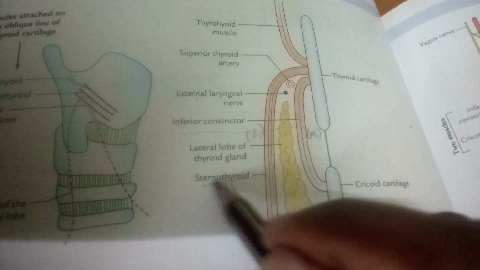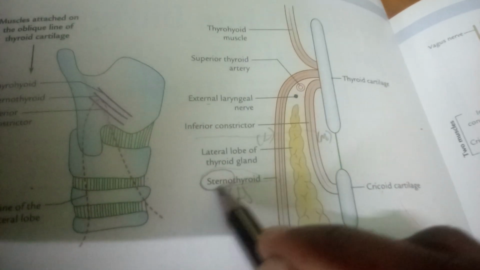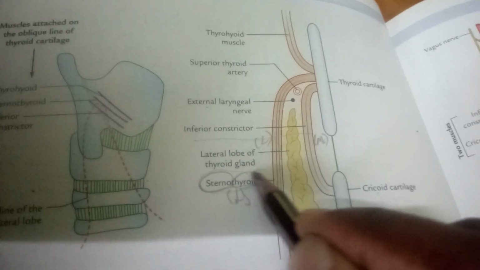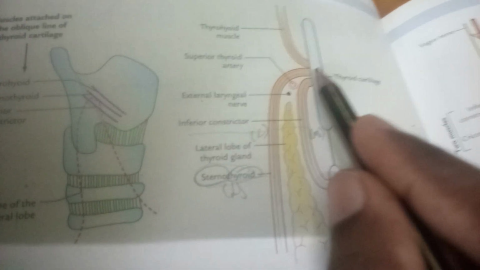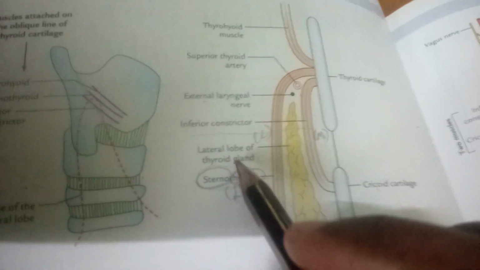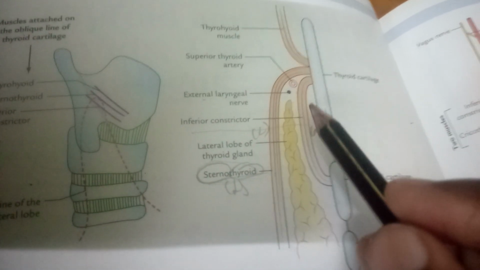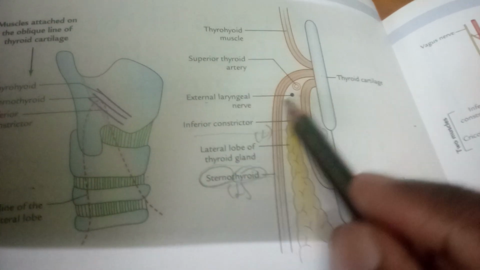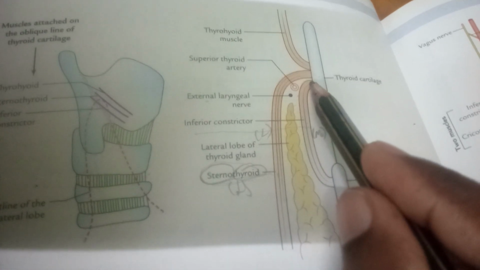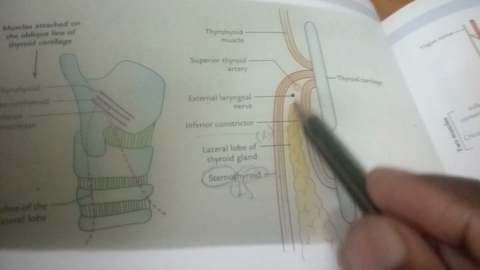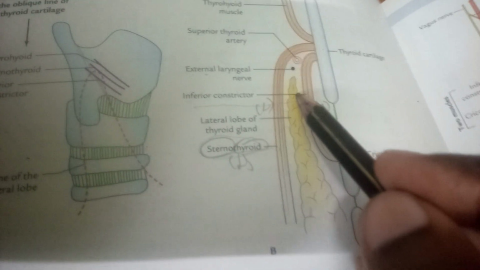So what is this sternothyroid muscle? Sterno means sternum. Thyroid means it is going to the thyroid cartilage, attaching to the oblique line of the thyroid cartilage. So sternothyroid and inferior constrictor of pharynx both attach to the oblique line of thyroid cartilage, and between them is the apex of the thyroid gland, lateral lobe.